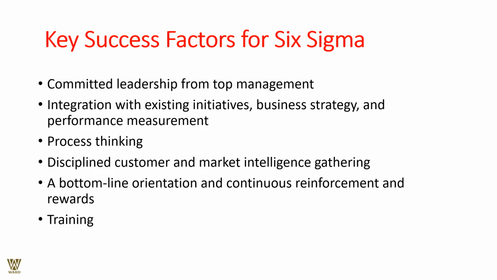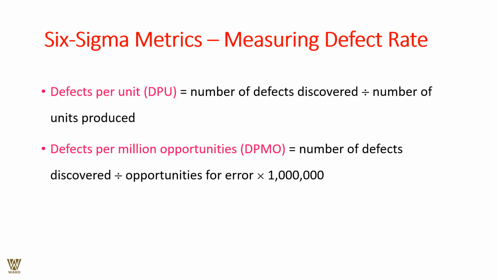The key success factor for Six Sigma is committed leadership from the top management, and they will espouse it because this means more profitability, less cost wastage, and more cost reduction, and so on. Integration with the existing initiatives, business strategy, and performance measurement, thereby process thinking. We're talking about disciplined customers, market intelligence gathering, a bottom line orientation, and continuous reinforcement and rewards. This is what we are looking forward to in the form of trainings.